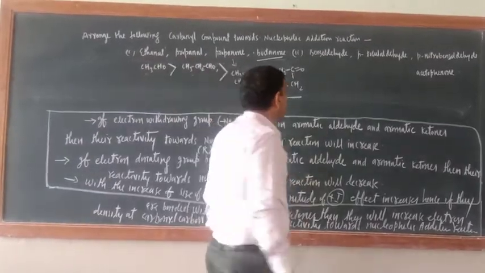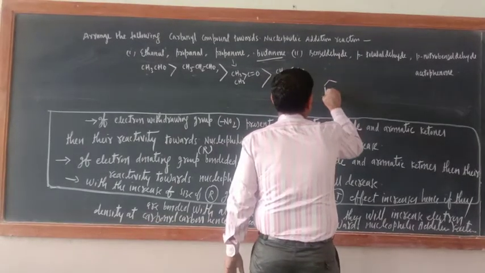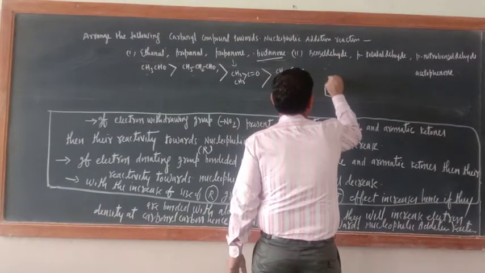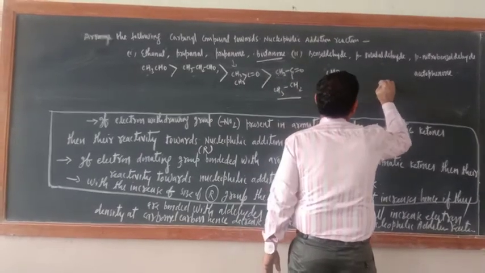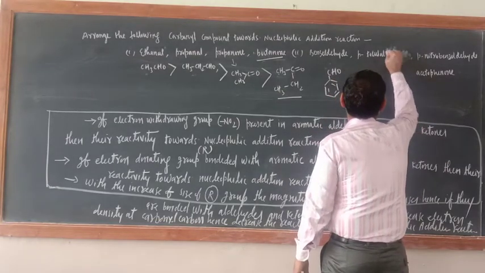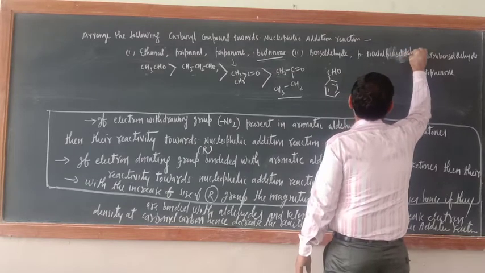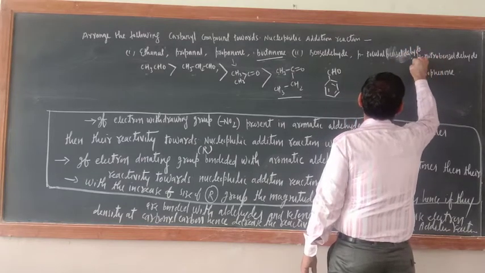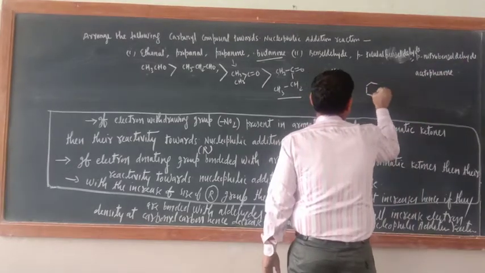What about this one? Here also first make the formula. This is benzaldehyde. What is this one? CHO, para-tolualdehyde. Benzaldehyde. Okay. Then para-nitrobenzaldehyde. So please make tolualdehyde.